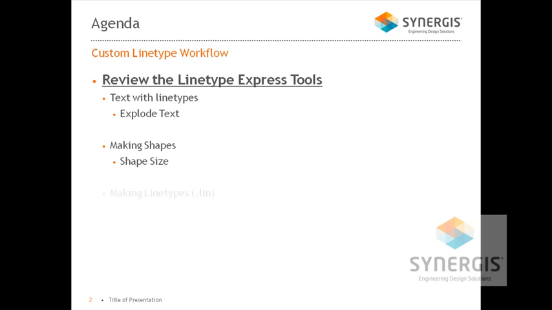And the last piece of the process here, we're going to be making the line types. You're probably all familiar with the AutoCAD .lin file, the line type file. This is where you would navigate to go get lines that you don't have in there currently: different dashed patterns, different hidden patterns, center line types, different things like that. Again, we'll be making one of those, but it'll be for our custom line type.